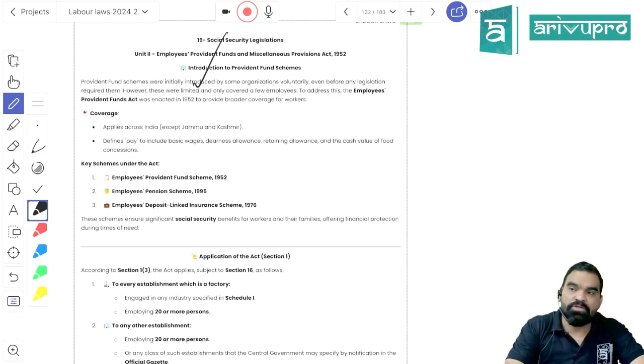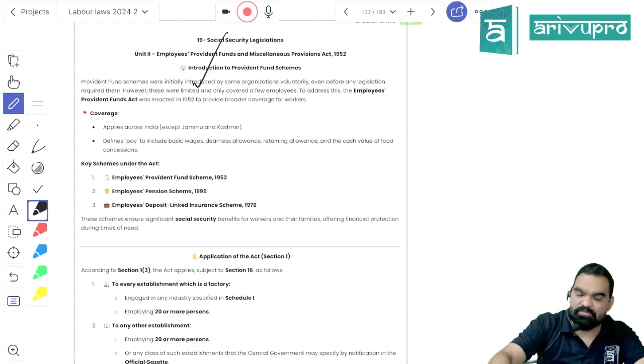So one is EPF, and the second one is the pension fund, where you can make a contribution. Your employer can make a contribution over your pension fund too. Once you retire, you will start getting monthly pensions. The third one is the Deposit Linked Insurance Scheme, when you will be provided with the life cover. So three schemes are there.